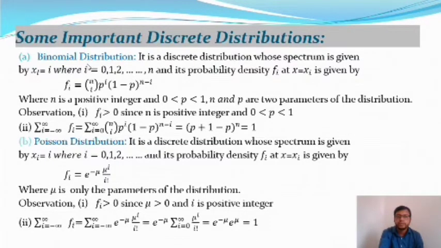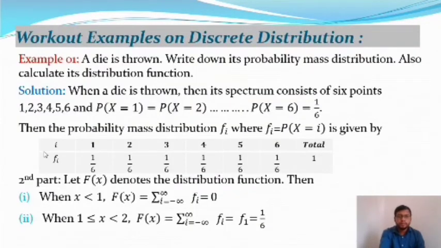So binomial distribution and Poisson distribution are both discrete distributions, and for these distributions we observe that all probability mass function values are greater than or equal to 0 for all i, and the summation of f_i from i equal to minus infinity to plus infinity is equal to 1. After that we are going to take some more examples on discrete distributions.